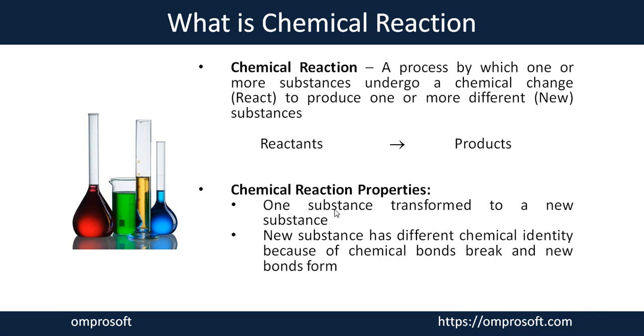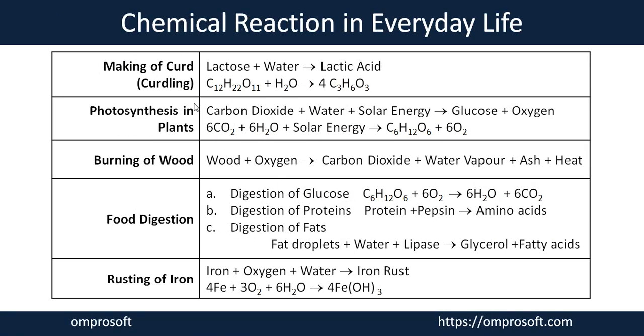Now I will show you some more examples of chemical reactions which occur in our everyday life, like the making of curd, which is called curdling, in which lactose and water work as reactants and convert into lactic acid to make curd from milk. So you can see here the lactose and water are reactants and lactic acid is our product. And on the basis of their chemical identity, if you observe, both have a different nature.